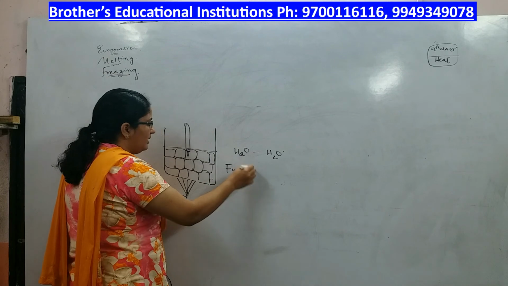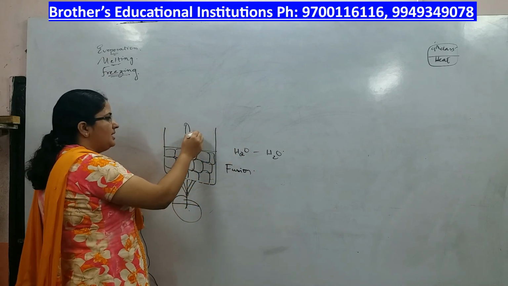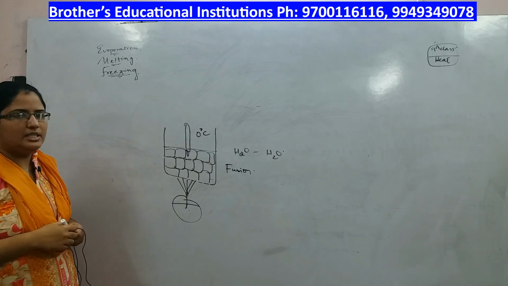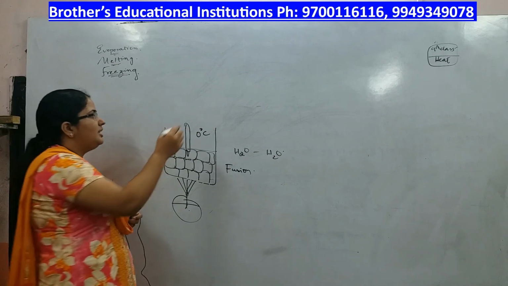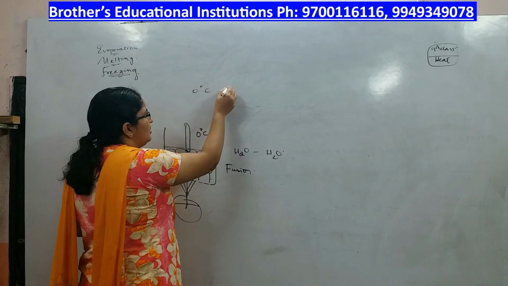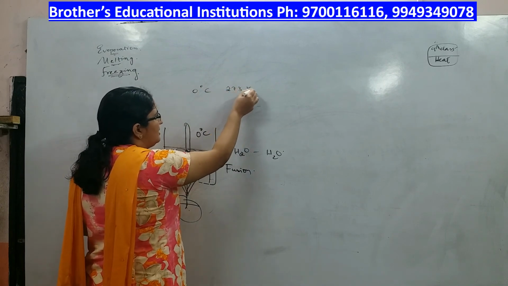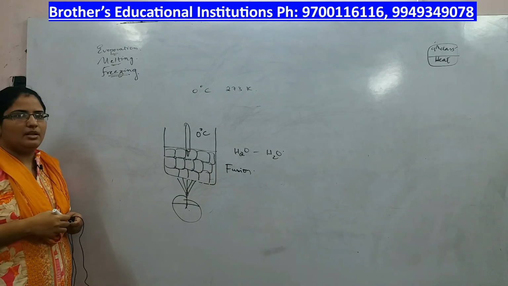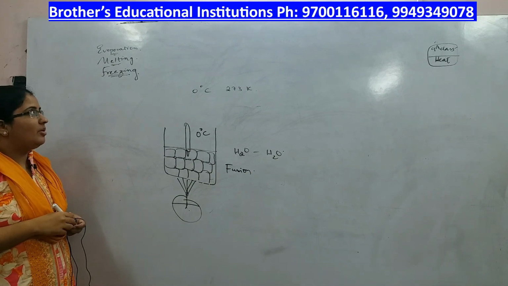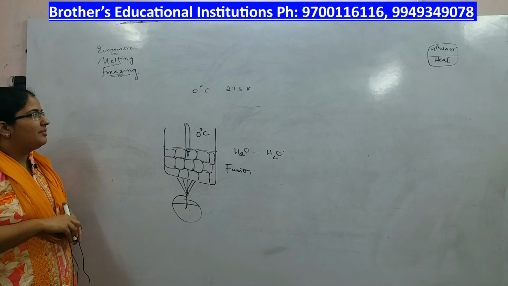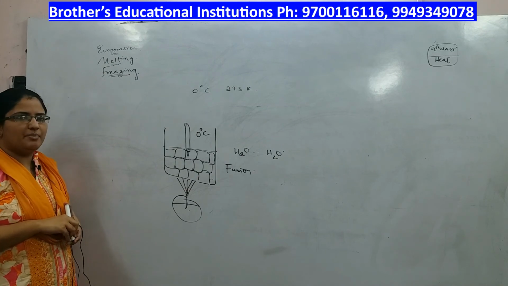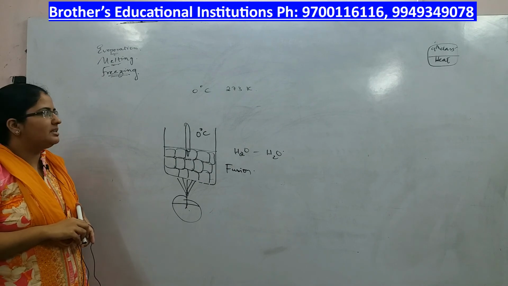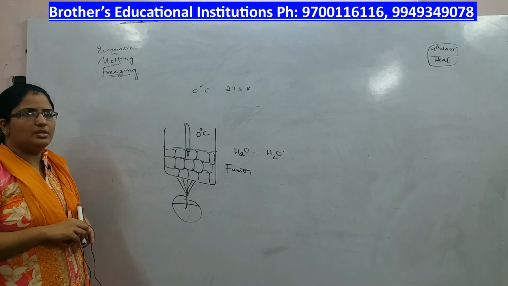Now the temperature of the ice remains 0 degrees till all the ice becomes water. So this 0 degrees or 273 Kelvin is called the melting point of ice. Melting is a phenomenon in which the internal energy of the system rises. It is a warming process.